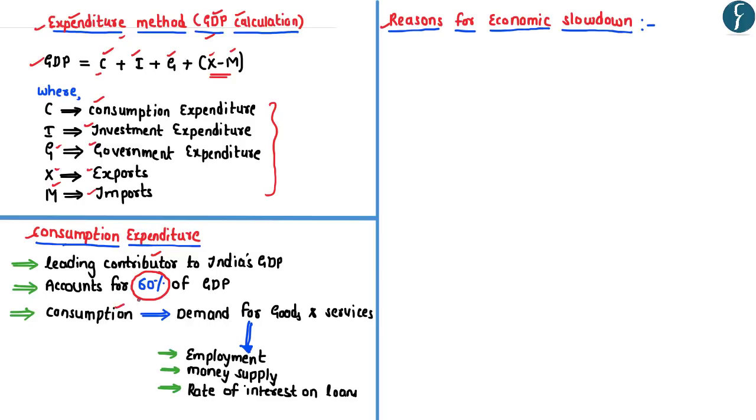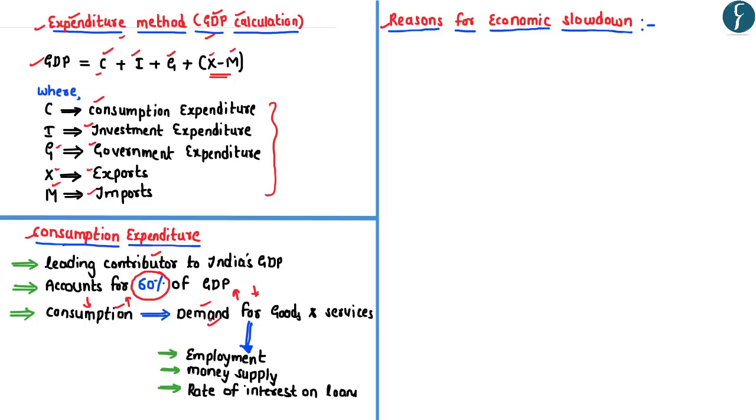And this consumption expenditure is in turn dependent upon the demand for goods and services. That means, if there is a higher demand for goods and services, automatically the consumption expenditure would also increase. Alternatively, if there is lower demand for goods and services, then there would be a decline in the consumption expenditure. Now, with respect to demand for goods and services in a country, there are a number of factors which determine it.